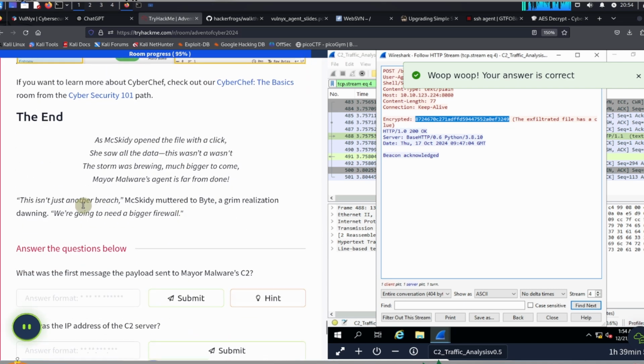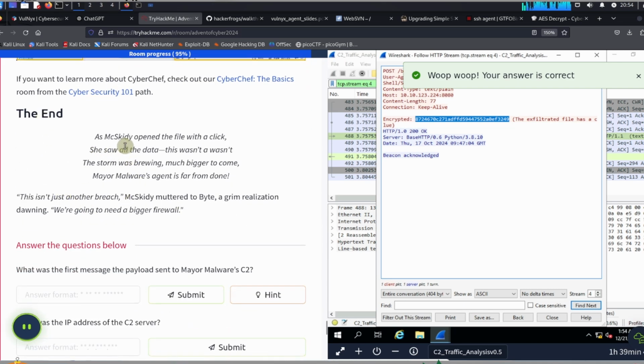So it says here, the end. As McSkitty opened the file with a click, she saw the data. This wasn't a... wasn't what? This doesn't rhyme. The storm was brewing, much bigger to come. Mayor Malware's agent is far from done. This isn't just another breach, McSkitty muttered to Byte, a grim realization dawning. We're going to need a bigger firewall.